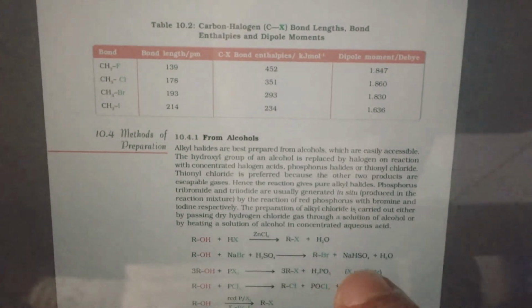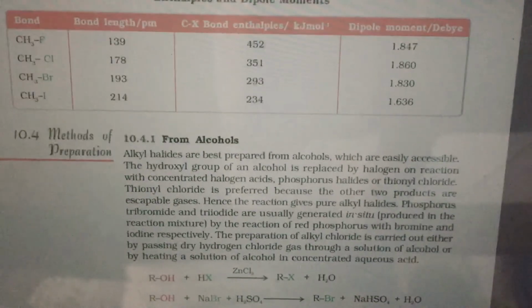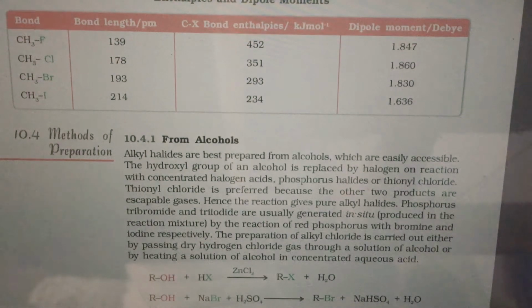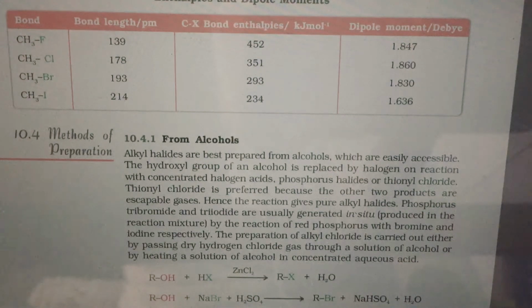Now to begin with, the dipole moment of methyl fluoride, as the book says, is slightly lower than that of methyl chloride. Reason: though the charge separated in the C-F bond is slightly more, the bond length is so small. Whereas the charge separated in C-Cl may be a little less, but the bond length is reasonably longer. The dipole moment is the product of bond length and charge separated. Due to that, the C-Cl bond has more dipole moment than the C-F bond, then C-Br bond, then C-I bond.